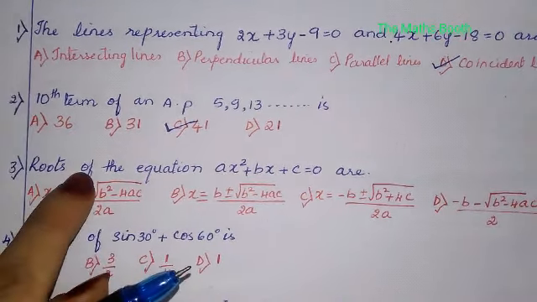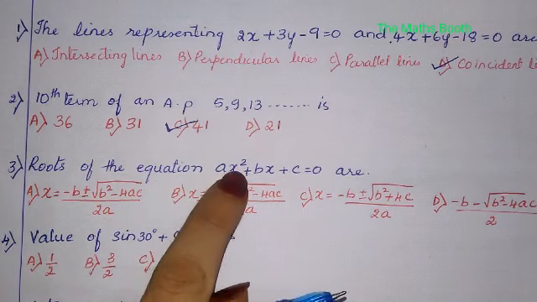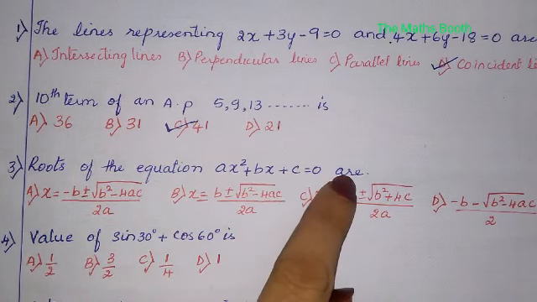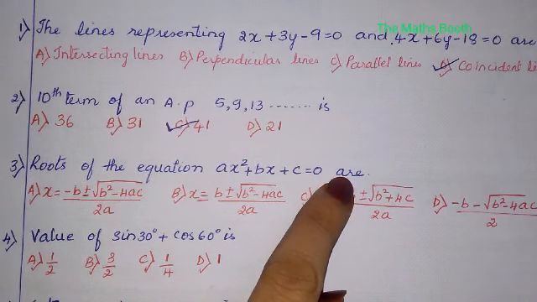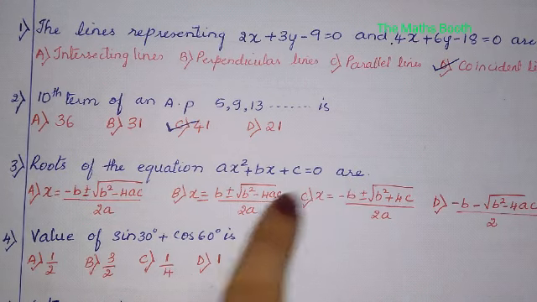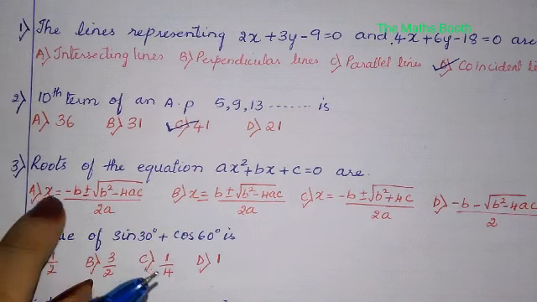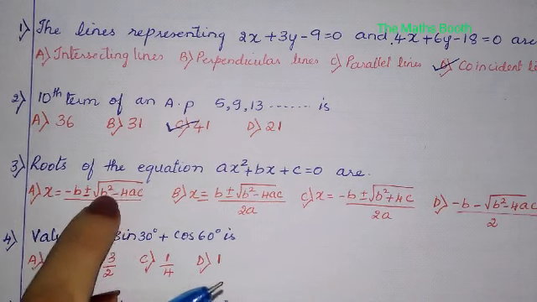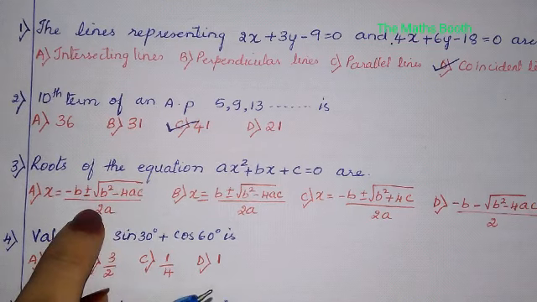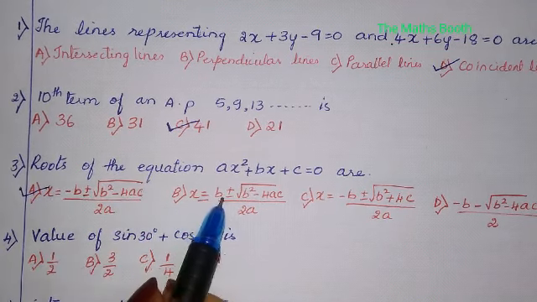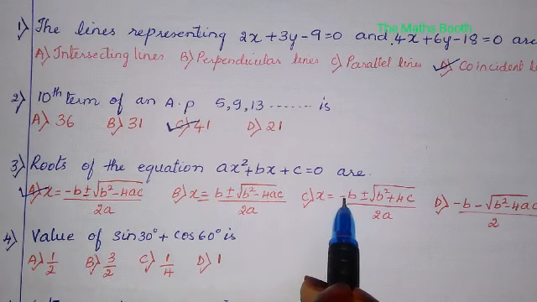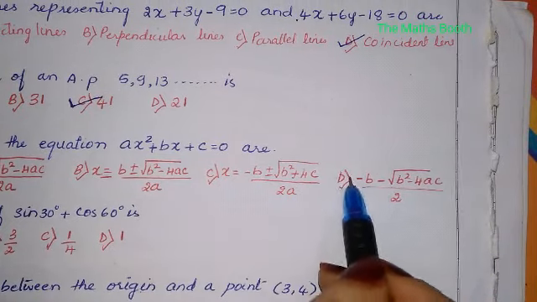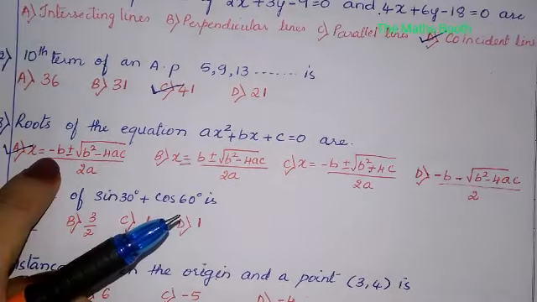Question number 3: roots of the equation ax square plus bx plus c equal to 0 are. We know the correct one: x is equal to minus b plus or minus root of b square minus 4ac upon 2a. In this we have to see which option is correct. The first one is correct because in the rest, either minus b is missing, or there is minus b plus only, or there is minus minus. So the correct one is the first one.